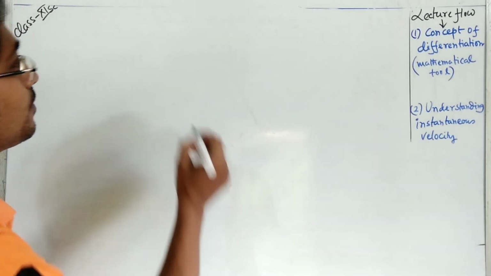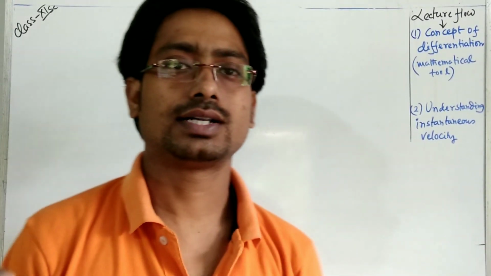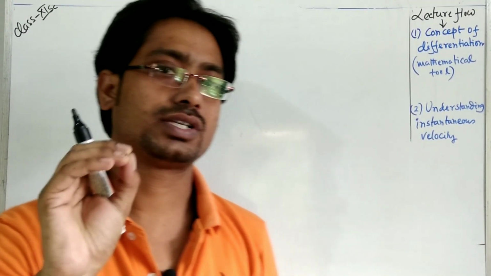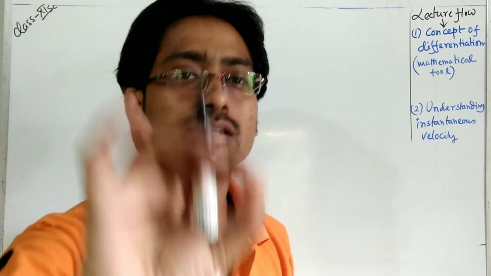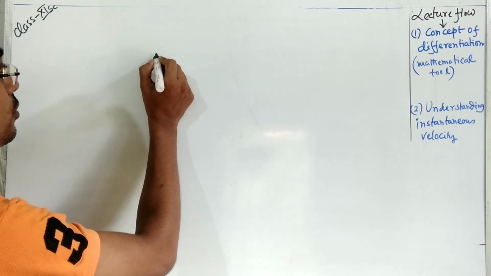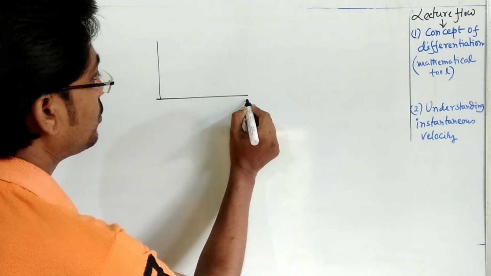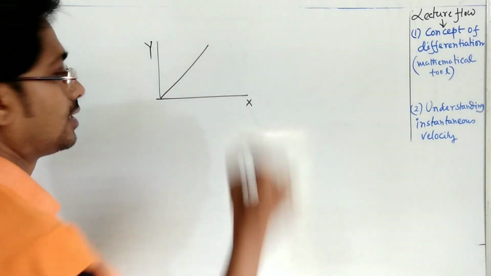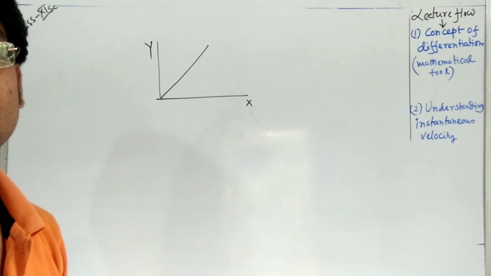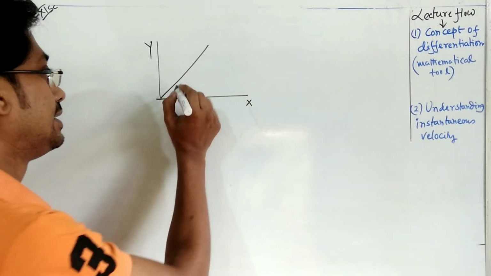So what is differentiation? If you want to understand what differentiation is, you first have to understand what slope is, the slope of a graph. First of all, we are drawing an x-axis and this is the y-axis. Now we have taken one straight line. This straight line makes an angle with the positive x-axis, that is theta.